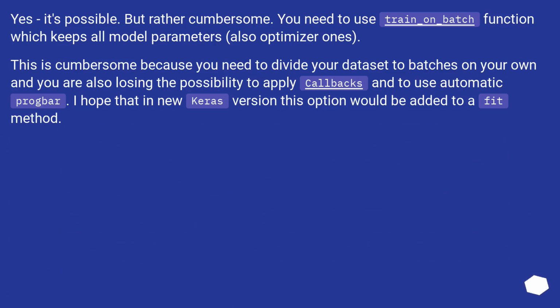Yes, it's possible, but rather cumbersome. You need to use the train_on_batch function, which keeps all model parameters, also optimizer ones. This is cumbersome because you need to divide your dataset into batches on your own, and you are also losing the possibility to apply callbacks and to use the automatic progbar. I hope that in a new Keras version this option would be added to the fit method.